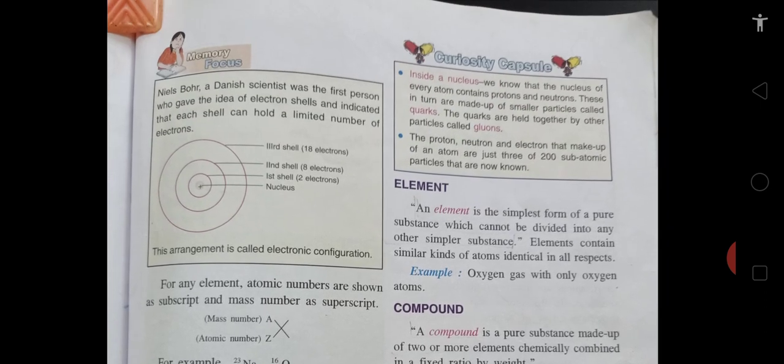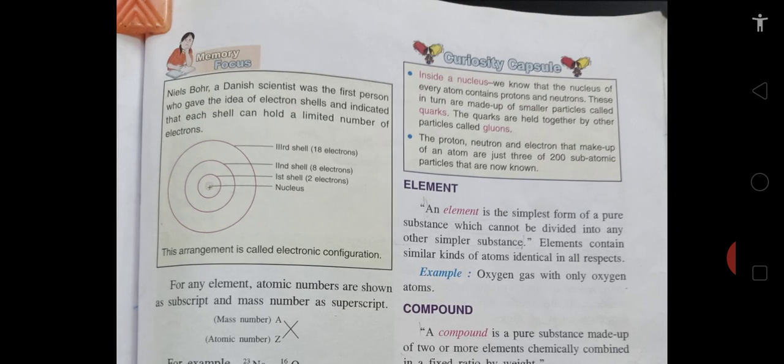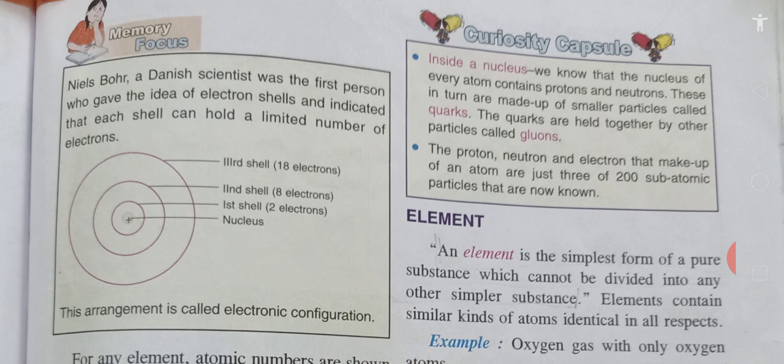Now children, we come to an element. But before an element, children, there is some important thing written about an atom. Inside the nucleus, we know that the nucleus of every atom contains protons and neutrons. These in turn are made up of smaller particles called quarks. The quarks are held together by other particles called gluons.